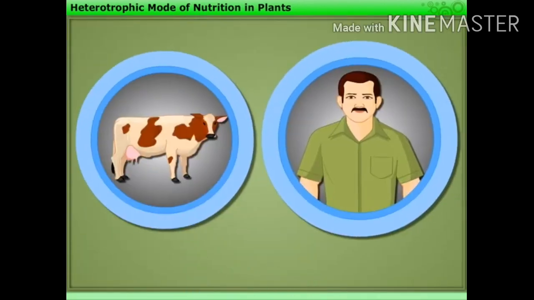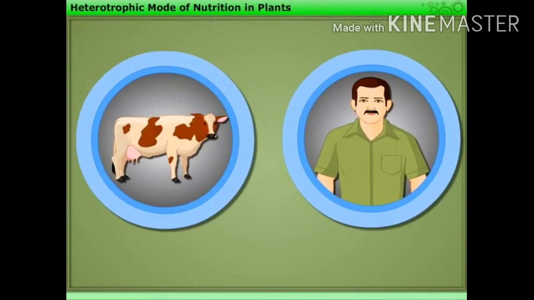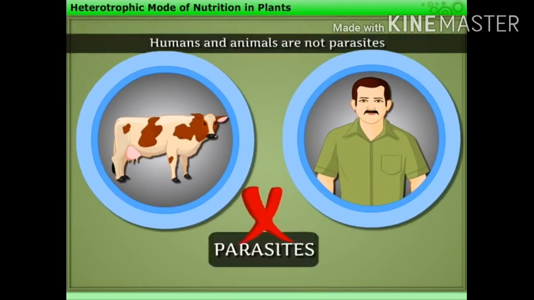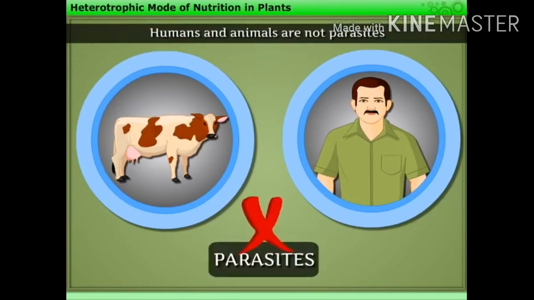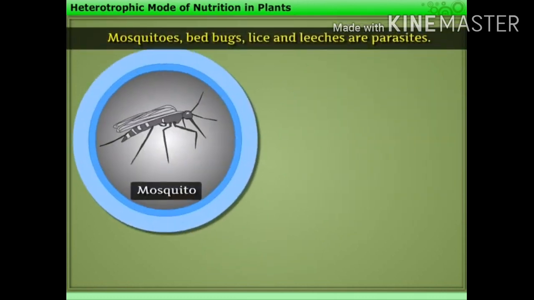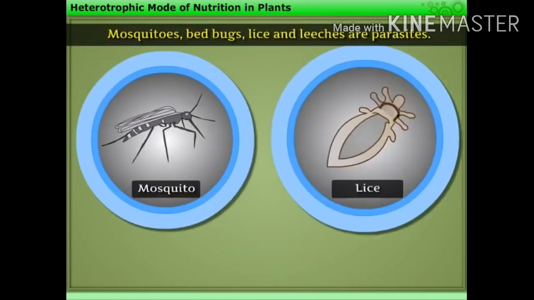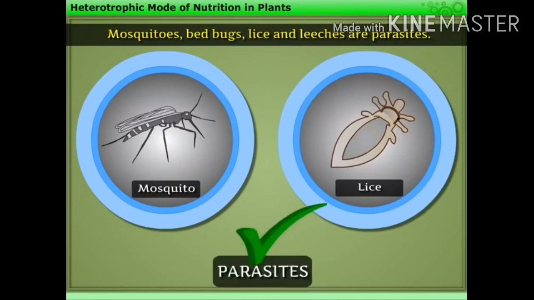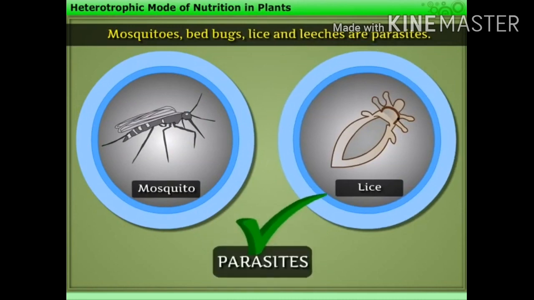Note that although humans and animals depend on plants for their food, they are not parasites. This is because they do not deprive the plants of their essential nutrients. However, mosquitoes, bedbugs, lice and leeches are parasites because they suck human blood and depend on them for their food.